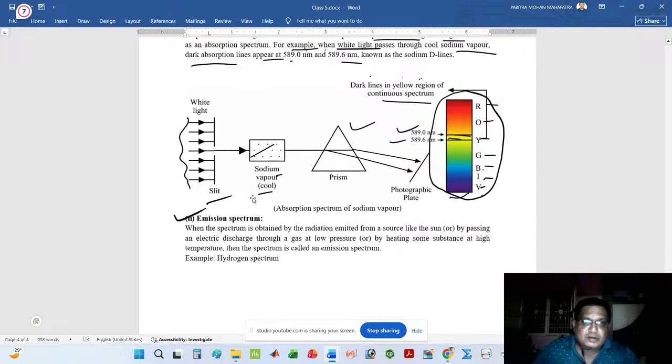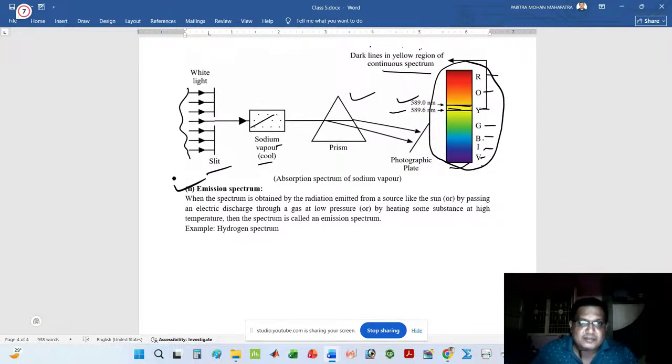Next, I also covered what is the emission spectrum. I have only given the definition and some points about the emission spectrum. When the spectrum is obtained by the radiation emitted from a source like the sun, or by passing electric discharge through a gas at low pressure, or by heating some substance at a high temperature, then emission spectrum will form.